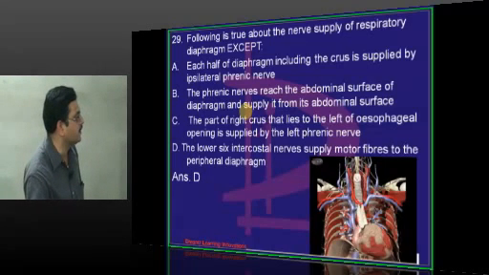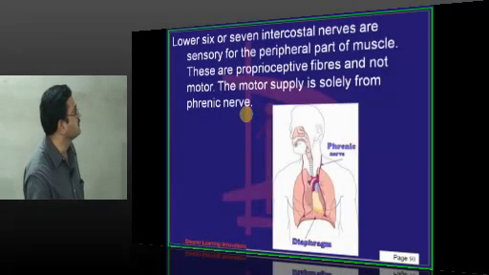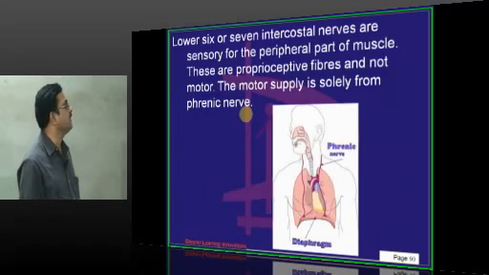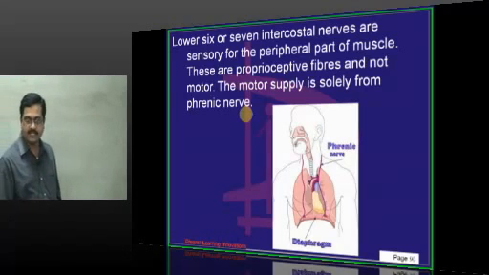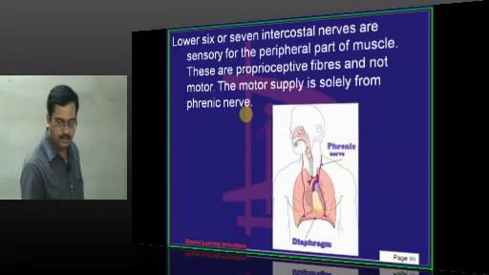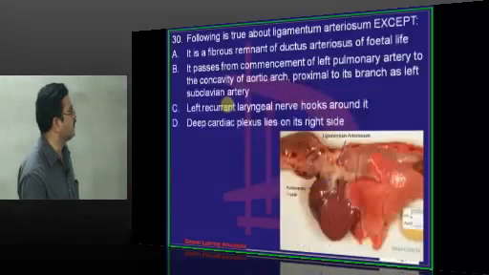The root value of phrenic nerve is C3, C4 and C5. So lower 6 or 7 intercostal nerves are sensory to the peripheral part of the diaphragm. Central part of the diaphragm, sensory nerve supply is by phrenic nerve. Sole motor nerve supply is by phrenic nerve.